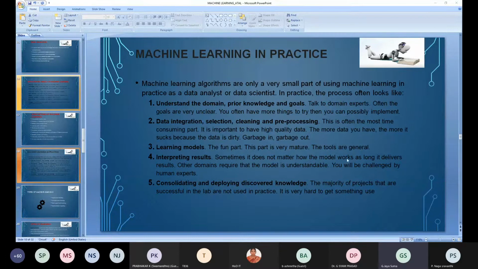The next part, which is very important, is learning models. You can use different types of tools to perform machine learning techniques. If you want to do supervised learning, there are many techniques like decision trees, support vector machines, neural networks, logistic regression, and all these come under supervised learning or classification. We have different tools: we can work in Python programming, in R programming, or in the Weka tool. There are many tools, and these are all open source tools.